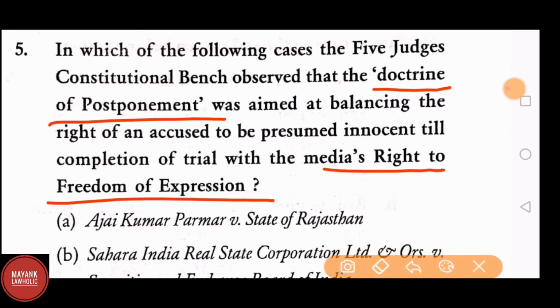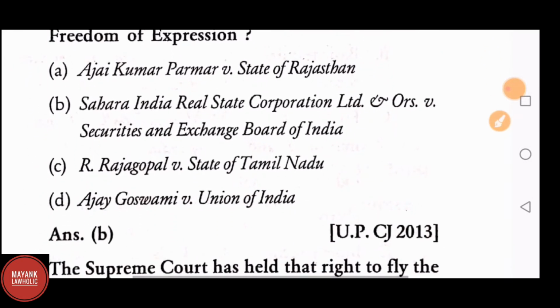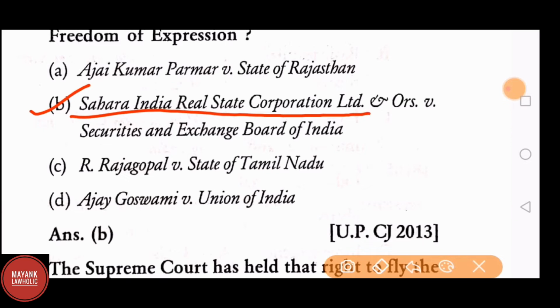Option B. Sahara India Real Estate Corporation Limited and others versus Securities and Exchange Board of India. Option C. R. Rajagopal versus State of Tamil Nadu. Option D. Ajay Goswami versus Union of India. The correct answer is B. Sahara India Real Estate Corporation Limited and others versus Securities and Exchange Board of India, SEBI.